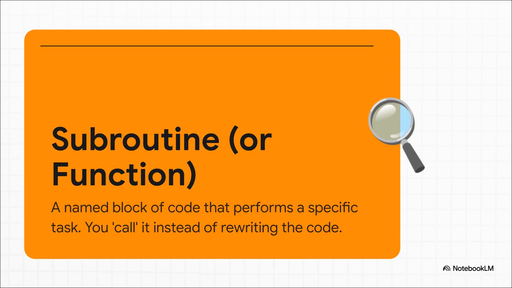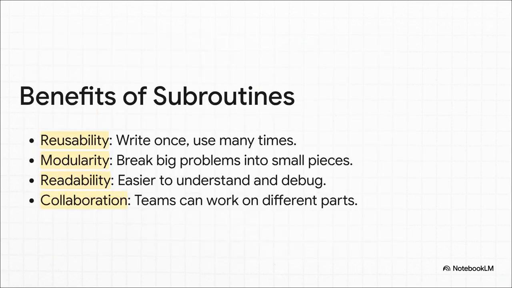For instance, you could create a function called saveScore. Now, instead of rewriting all those file handling steps every time, you just call your saveScore function. You write the code once, and you can use it 1,000 times. And the benefits here are just enormous. You get reusability, which saves a ton of time. You get modularity, which means you can take a giant, scary problem and break it down into small, easy-to-solve pieces.